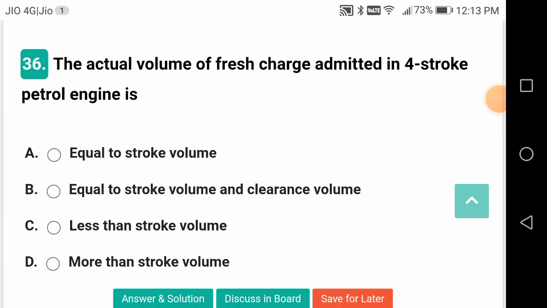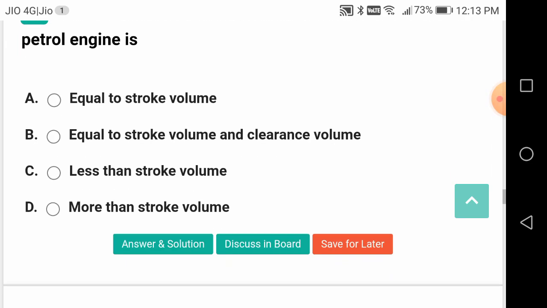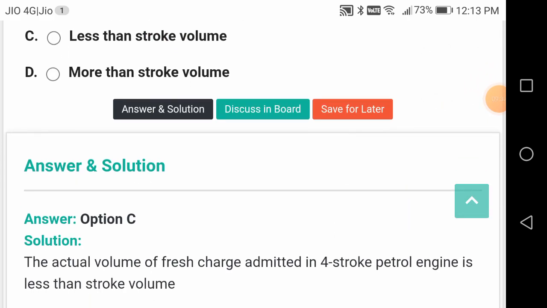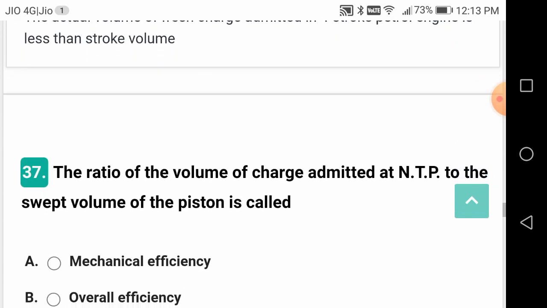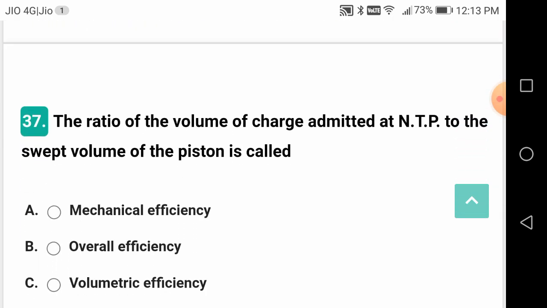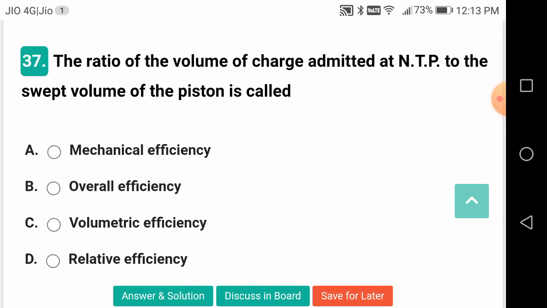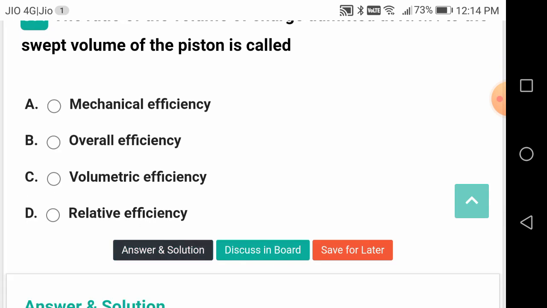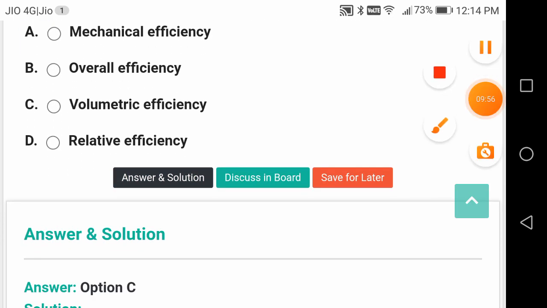The actual volume of fresh charge admitted in a 4-stroke petrol engine is less than stroke volume. That's why we get the term volumetric efficiency. It is approximately 95 to 98%, friends. Okay, that means 3 to 5% losses can be expected. Now, volumetric efficiency will normally be between 95 to 98%. The ratio of the volume of charge admitted at NTP to the swept volume of the piston is called what? This is called volumetric efficiency.